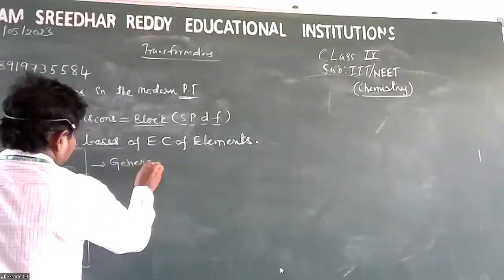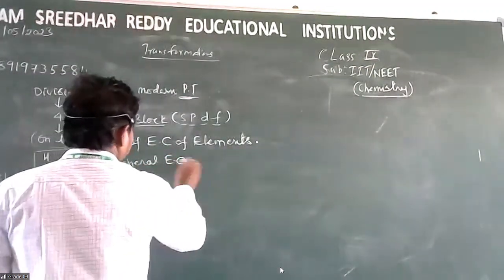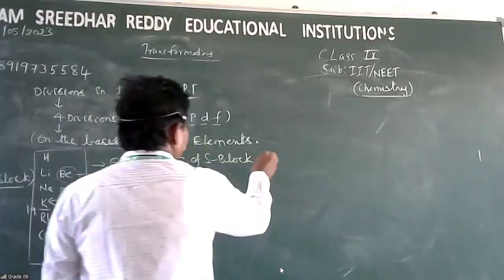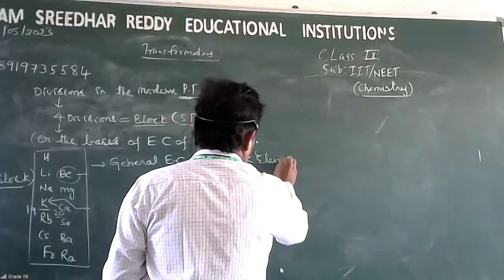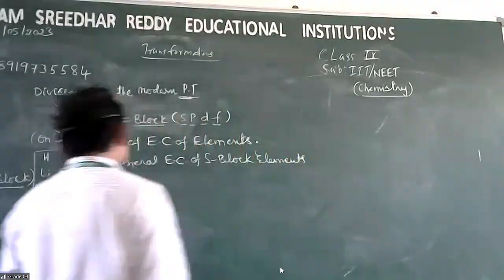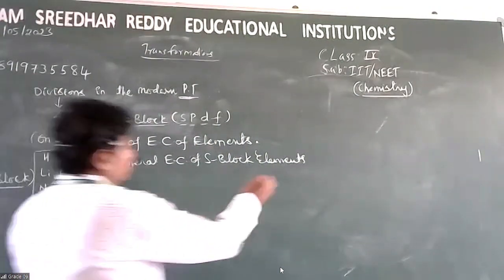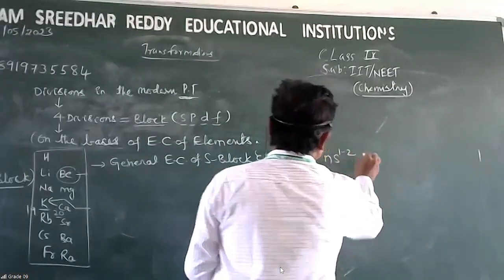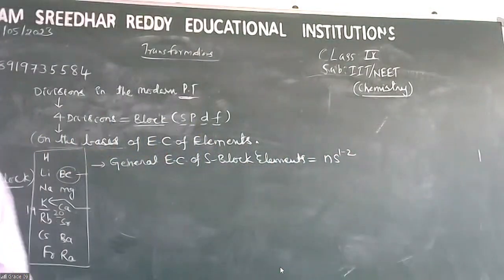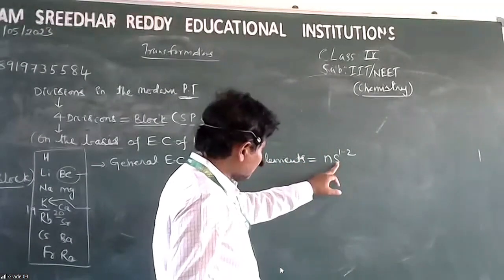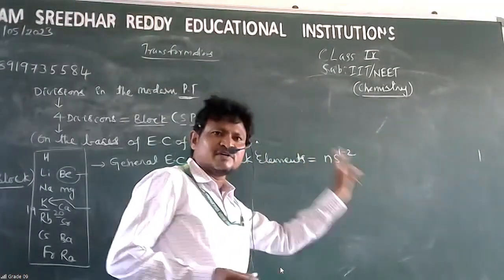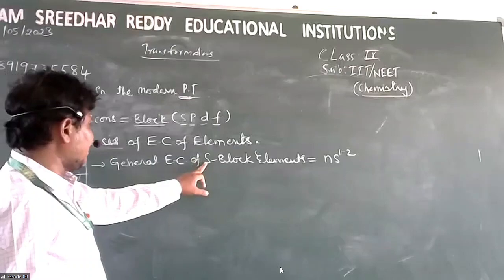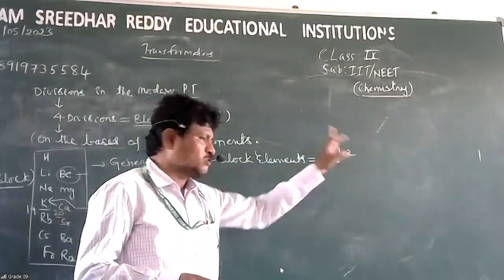The general electronic configuration of s block elements is ns1 to 2. n means the number of the shell; either 1 or 2 electrons will be there. All of you note down this point: the general electronic configuration of s block elements is ns1 to 2.